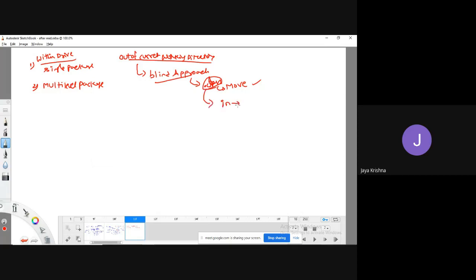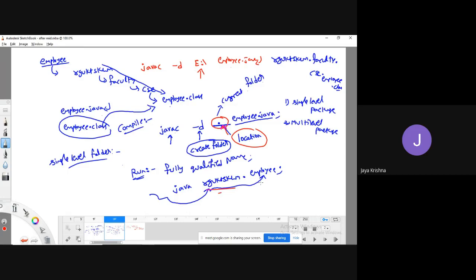In the package, in that ac, in that rgukt sklm, in that faculty folder. The thing is, you have to move only to the first directory name before compiling. Whichever location you save to, you have to move to that location. Then you have to provide the fully qualified name. That is what I said, right? Fully qualified name, rgukt sklm dot Employee.